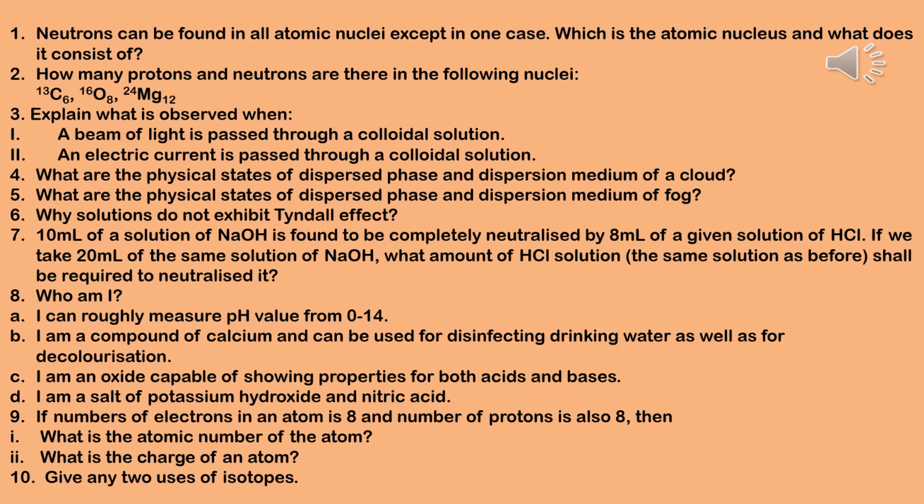Question number 3. Explain what is observed when a beam of light is passed through a colloidal solution. And number 2. An electric current is passed through a colloidal solution. Answer number 1. Scattering of light takes place, a phenomenon called Tyndall effect. Number 2.